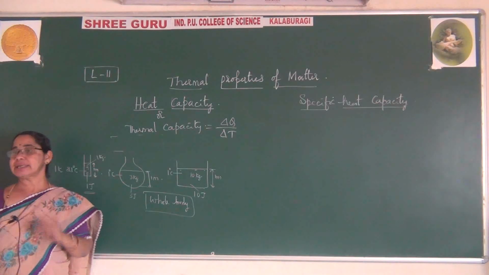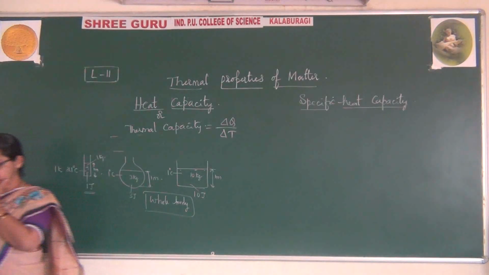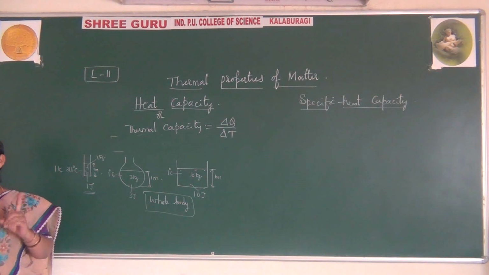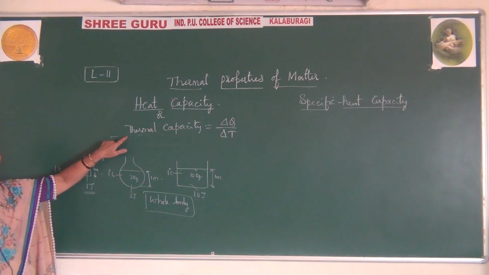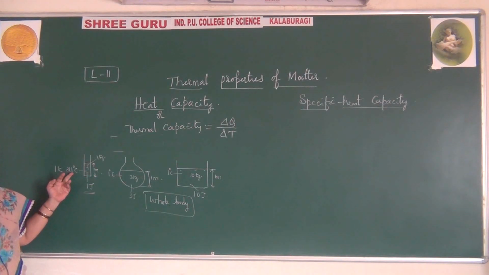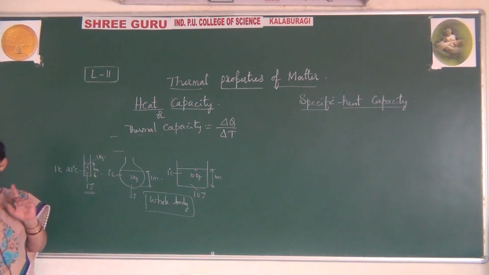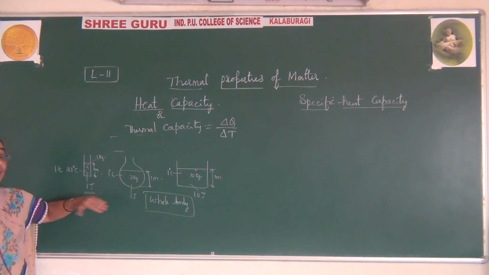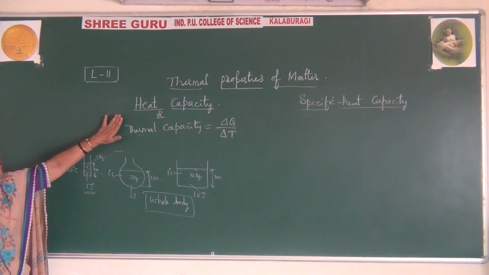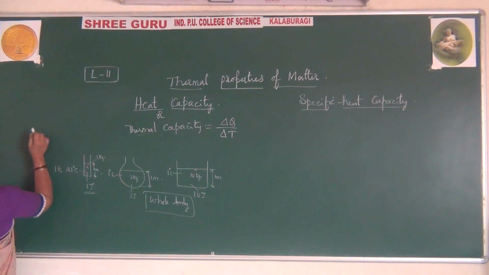So I define this as the amount of heat required to raise the temperature of the whole body through 1 degree Kelvin is called thermal capacity, or of the whole body to raise its temperature through 1 degree centigrade. Okay, so I am supplying the heat to increase the temperature by 1 degree centigrade. For the whole body the temperature has been raised, and that is called thermal capacity or heat capacity. So let me write the definition here.